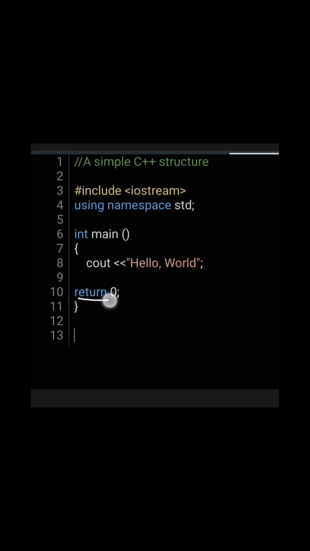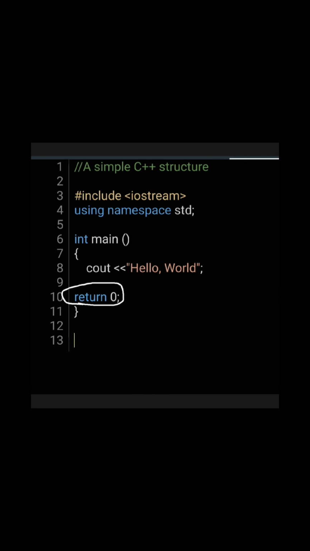And lastly, we have the return 0. The return statement causes the main function to finish. Return may be followed by a return code. In our example it is followed by the return code 0. A return code of 0 for the main function is generally interpreted as the program worked as expected without any errors during its execution. This is the most usual way to end a C++ console program.